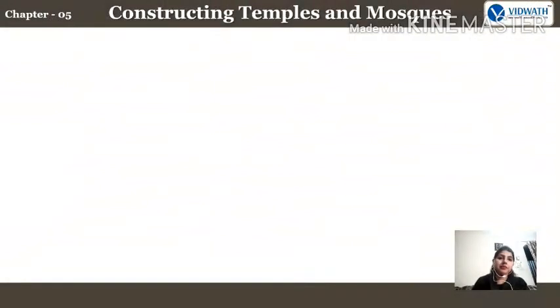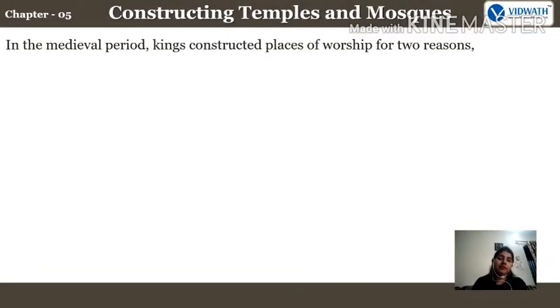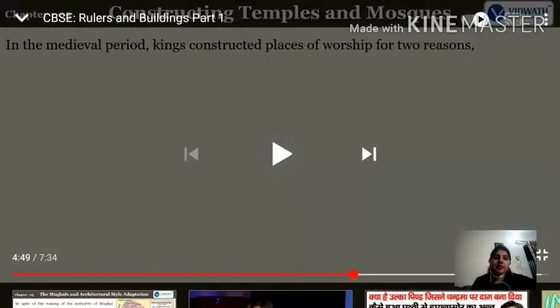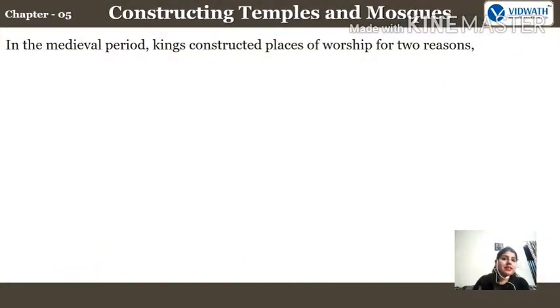Constructing temples and mosques. In the medieval period, kings constructed places of worship for two reasons. Right, in the last para also we have done this, that kings constructed places of worship for two reasons. Do you remember both these reasons? Right, right, just see.